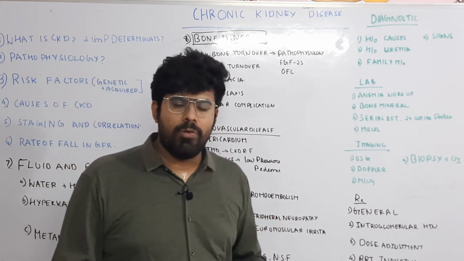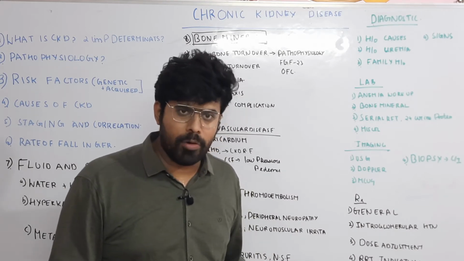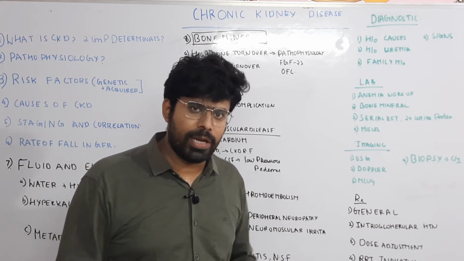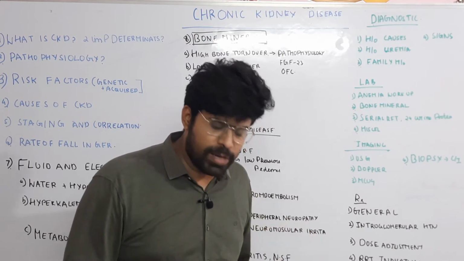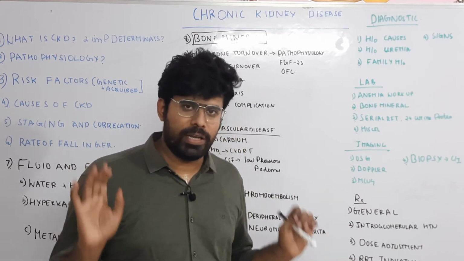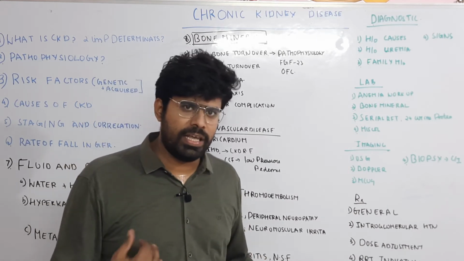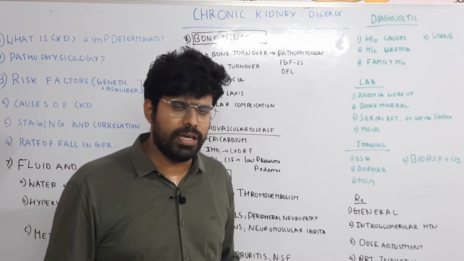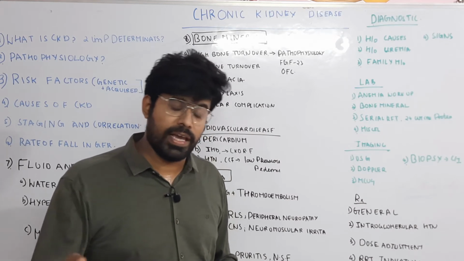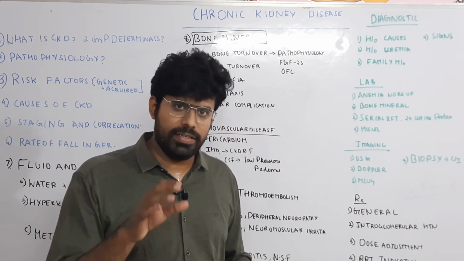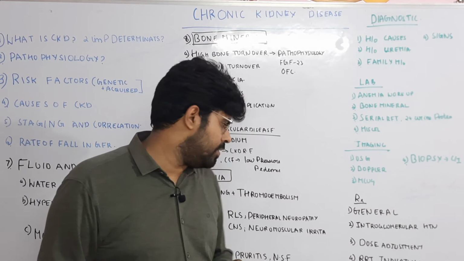Peripheral neuropathy: you will have a lower limb predominant distal sensory type of peripheral neuropathy, and the presence of peripheral neuropathy in a CKD patient is an indication for dialysis. Restless leg syndrome: the patient can have an irresistible desire to move about in the bed. It can be a manifestation that can occur even before uremia, and it is very notorious to treat.